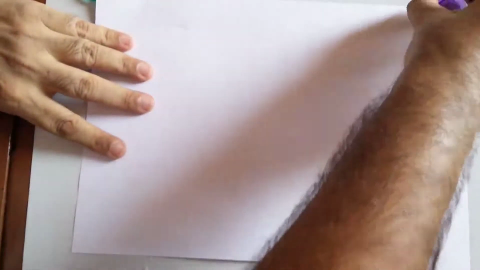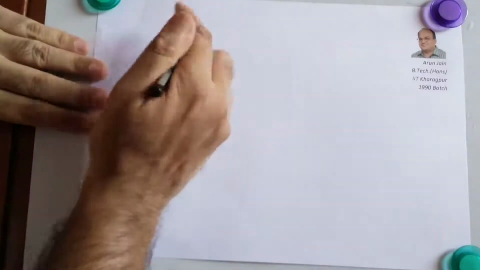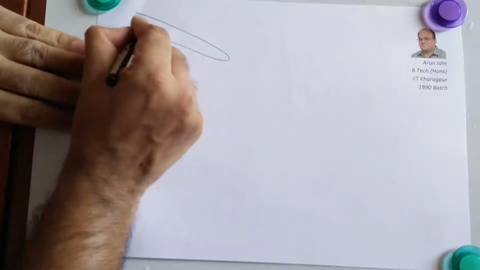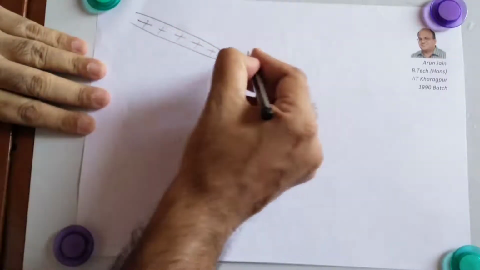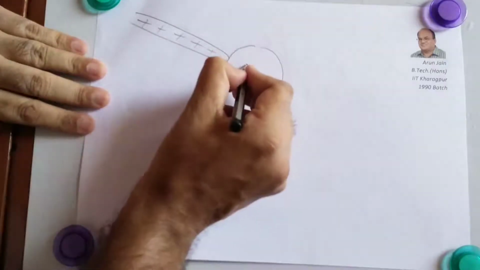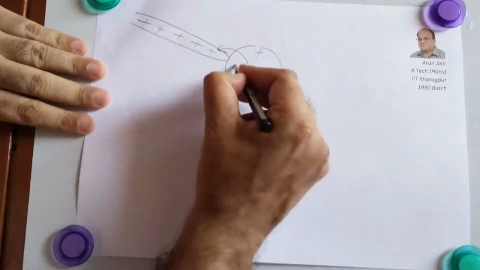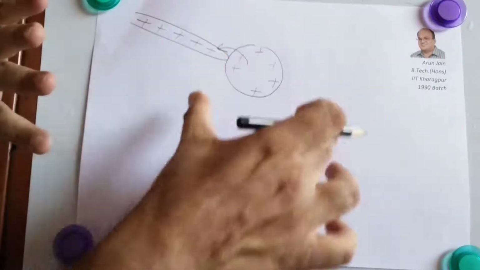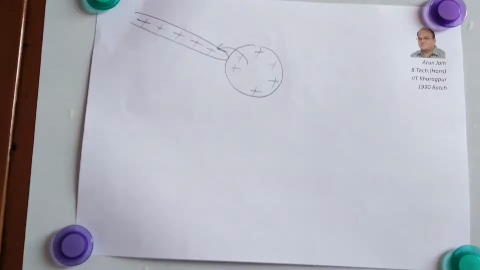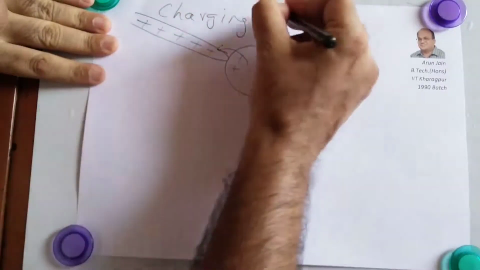The second method of charging a body is charging by contact. So if a plus charge body is there and there's another body which is neutral, then this will pull some electrons from here to here, so this body also will get plus charge. Okay, this is on an insulated stand, so the charge cannot run away to the ground. So this is called charging by contact.